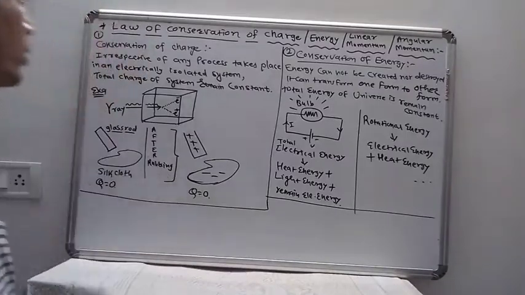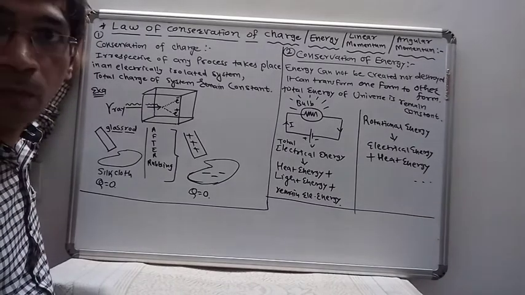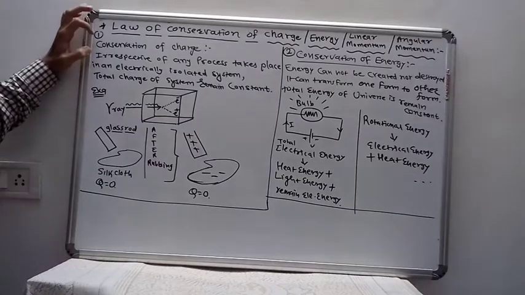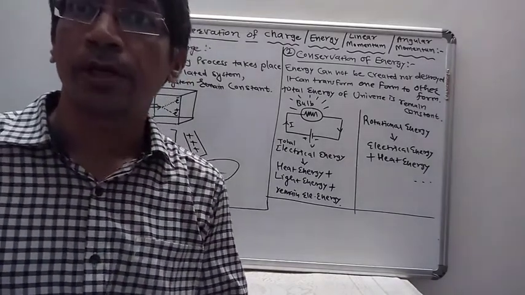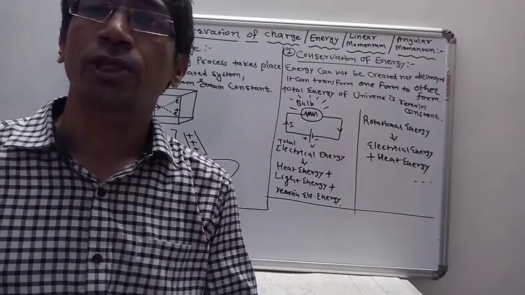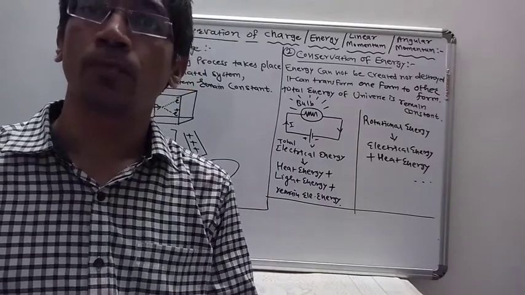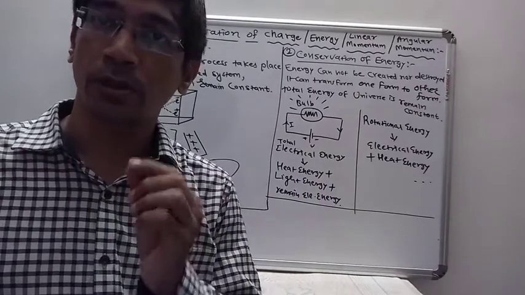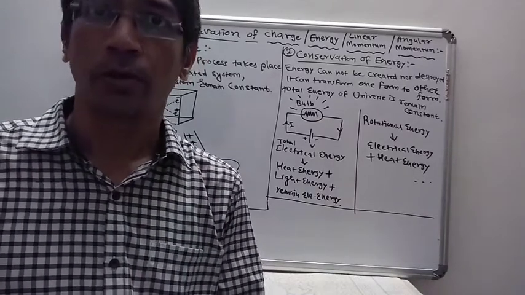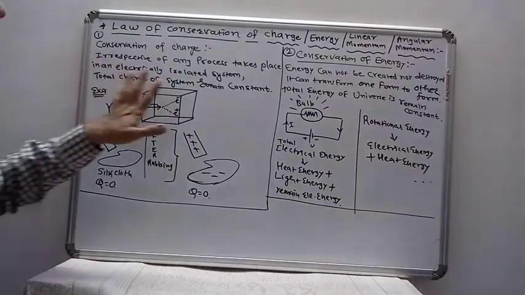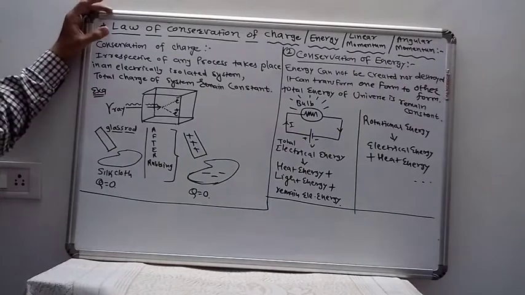Okay, now let us take the laws of conservation of charge, energy, linear momentum, and angular momentum. First, we are taking the conservation of charge. So conservation of a quantity means what? The quantity does not change with respect to time, or does not change with respect to position. This is known as conservation of the quantity. To conserve means to remain constant. So here we are taking four quantities: charge, energy, linear momentum, and angular momentum, which remain conserved.